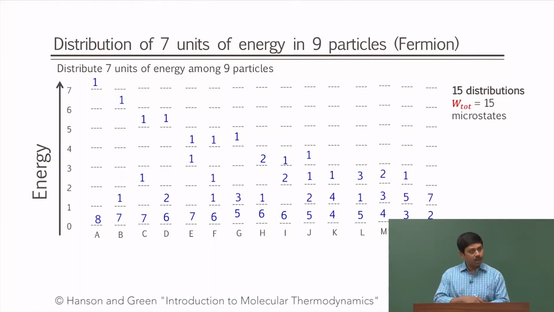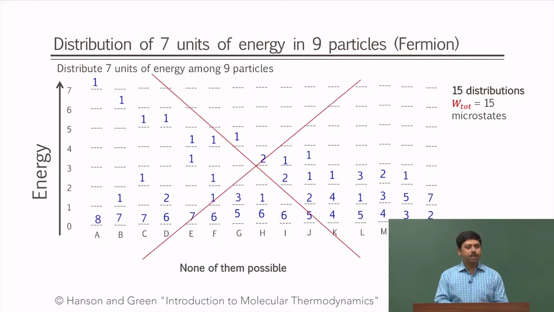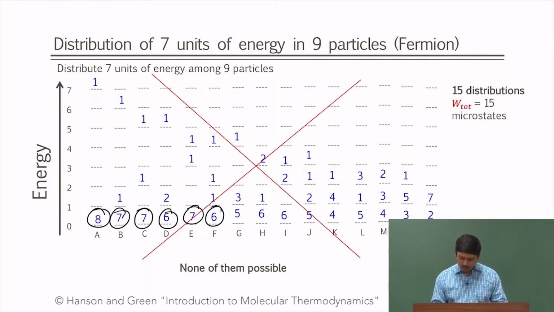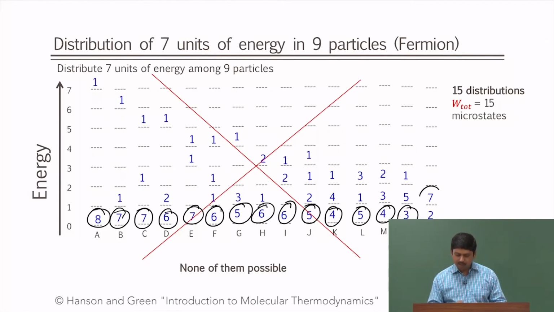Now which of them is allowed? Can you tell me? Actually none of them is allowed, because in every distribution there is one level which has more than 2 particles. For example, here 8 is more than 2, here 7 is more than 2, 7 is more than 2, 6 is more than 2, 5, 6, 6, 5, 4, 5, 4, 3 and here 7. So I do not find any in which the number of particles in every level is 2 or less.